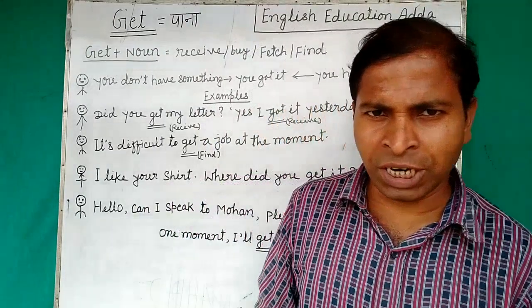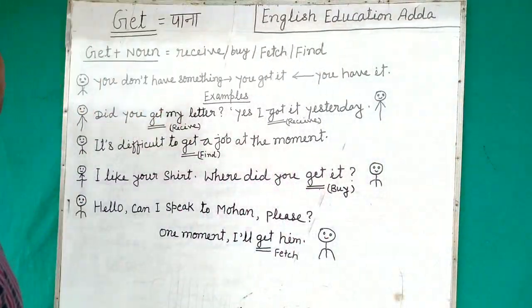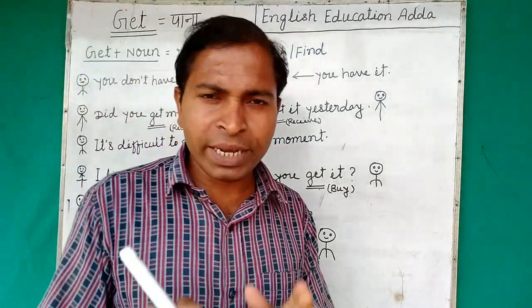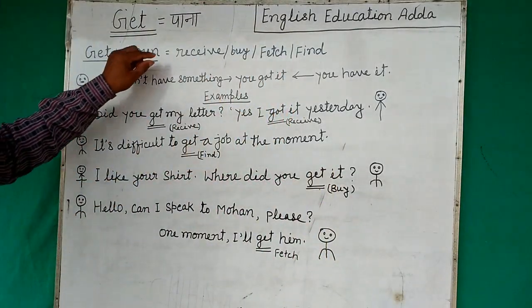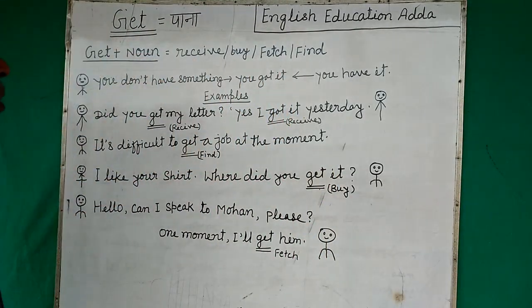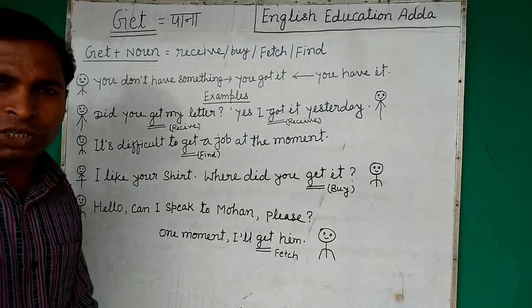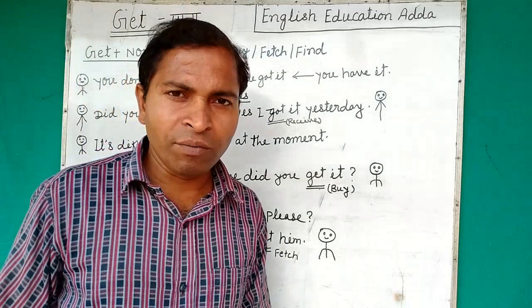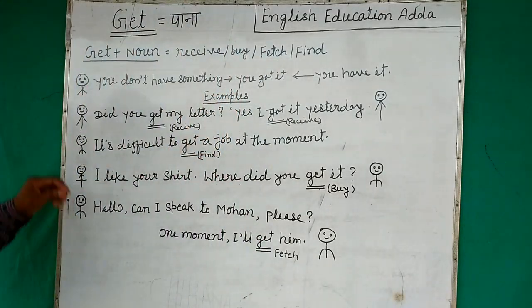So obviously we should start. Now see this here. First of all, the condition is showing get plus noun, right? You'll use get plus noun. So if you use a noun, what will the meaning be? First, receive. Second, buy. Third, fetch. And fourth, find. So we can go through the examples.